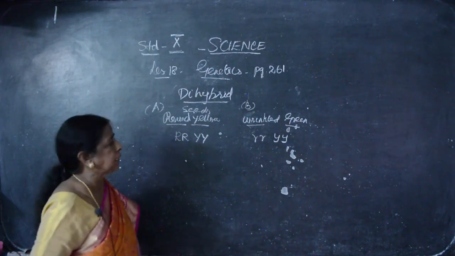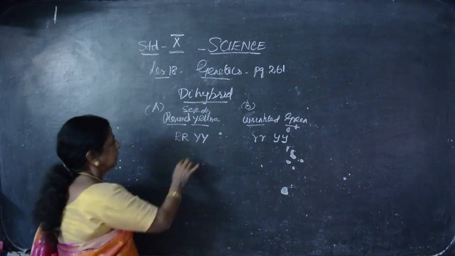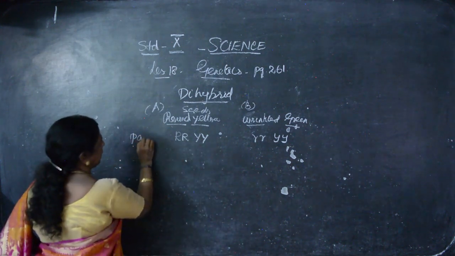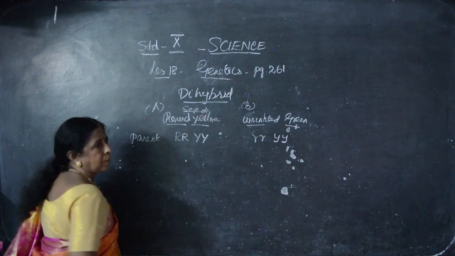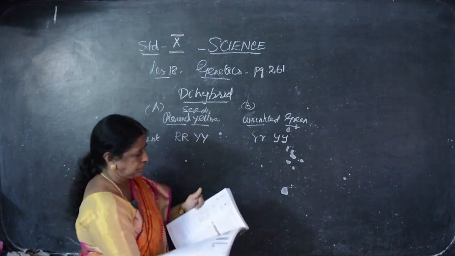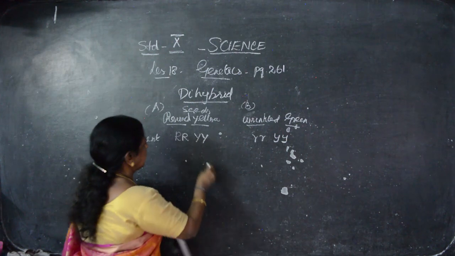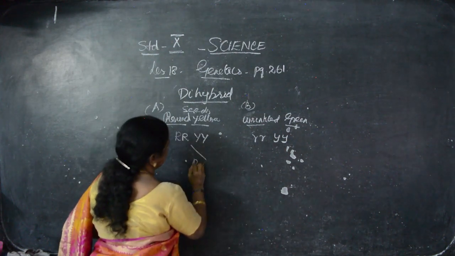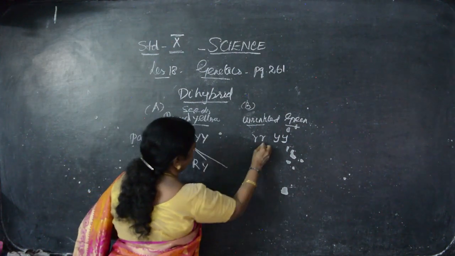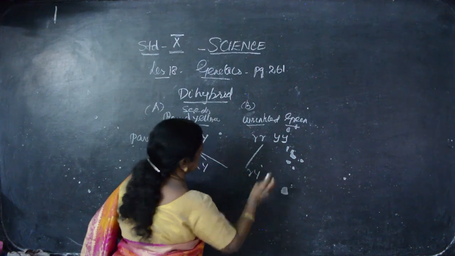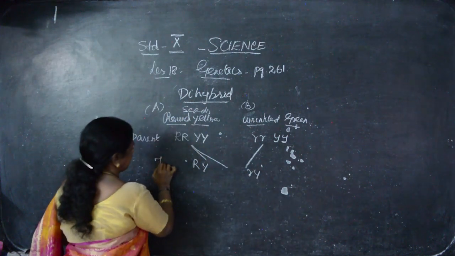So he has taken different characters. Clear? So this is parentage. This is what I said? Parentage. They are crossing together. Round, yellow. Round, wrinkle. This is F1 generation.